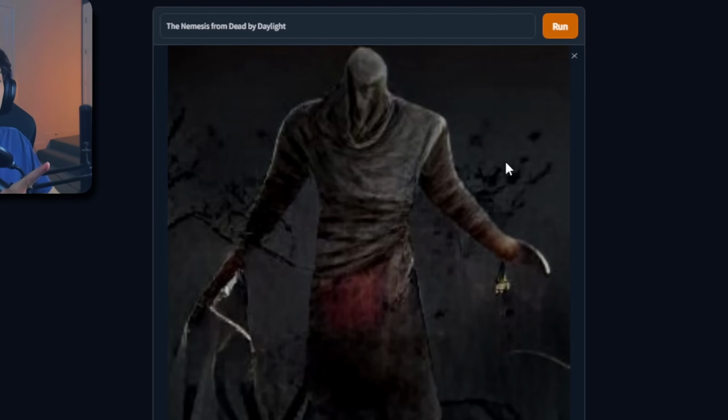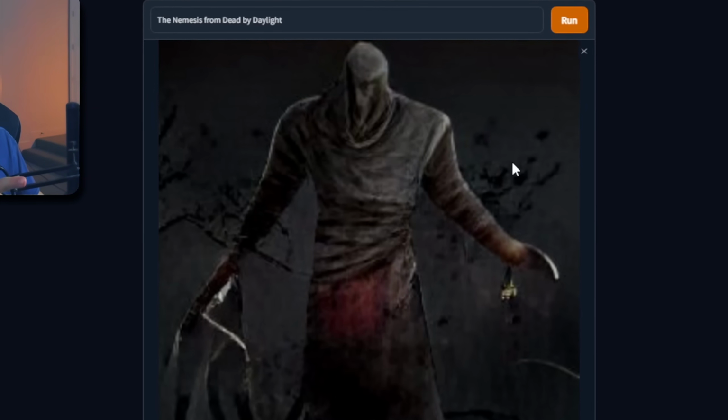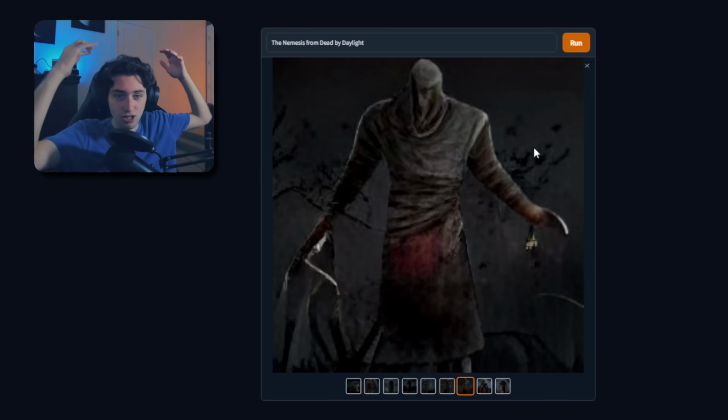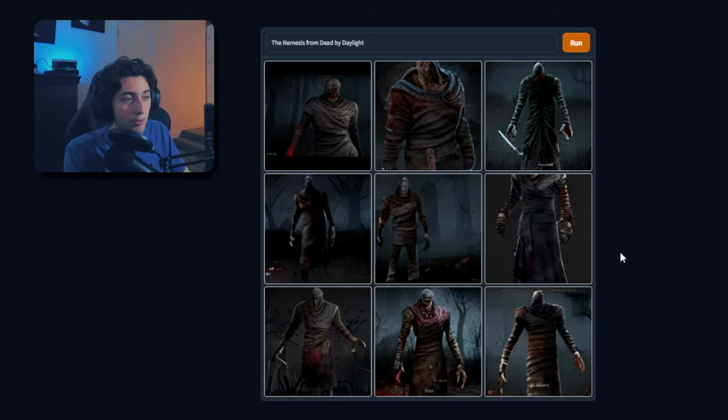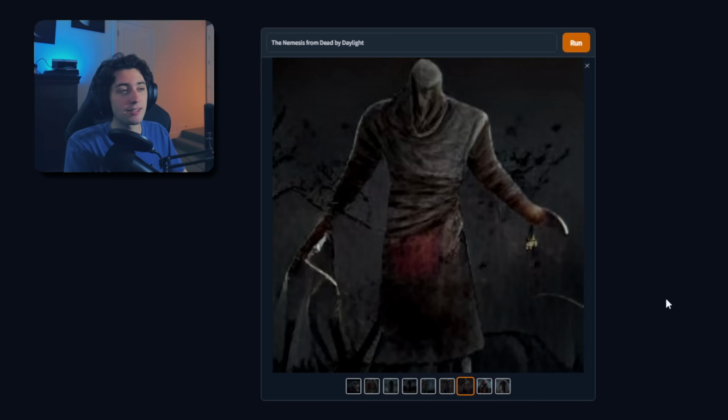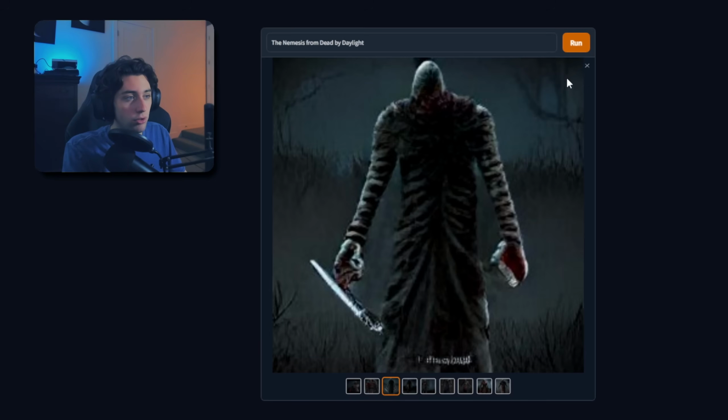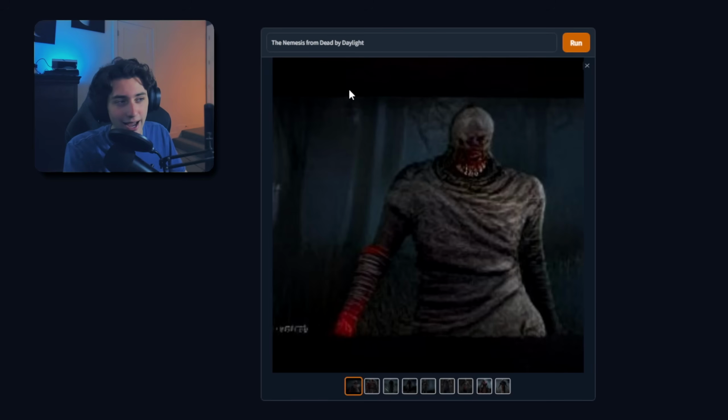Now, that I could see being the executioner killer that we were talking about earlier. He has no face. It's just cloth covering his face and blood on his little thing, kind of like what the Trapper has. That's actually pretty cool. I actually like that a lot. That brings up the points. I'm going to give this a 6 out of 10 because this is the only cool one. And these are the only 2 that look semi-accurate.